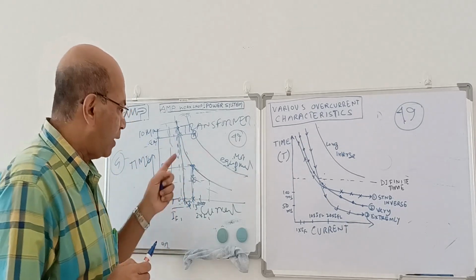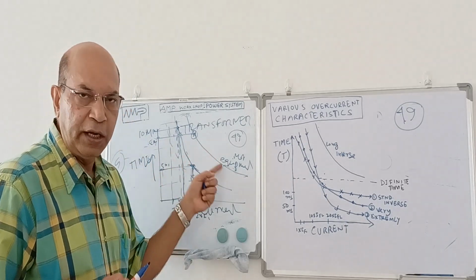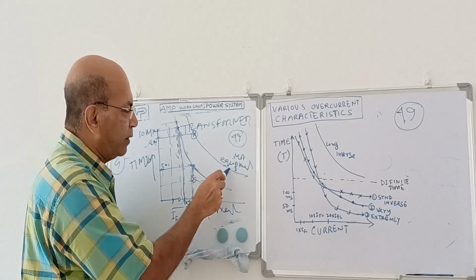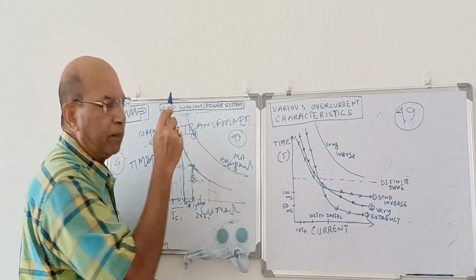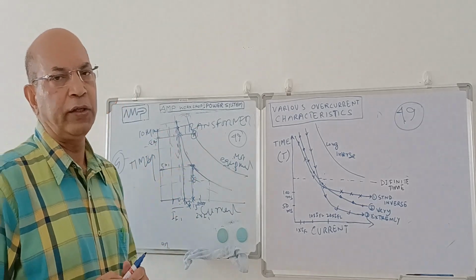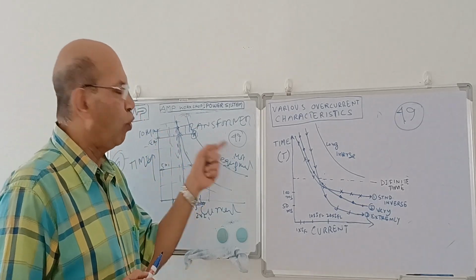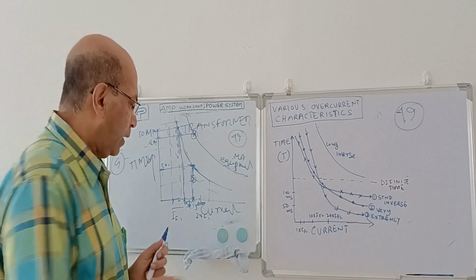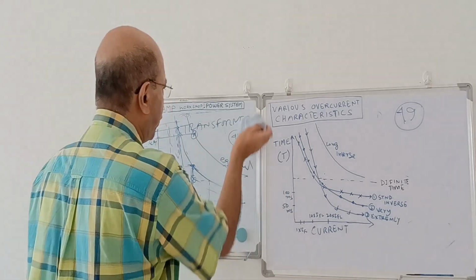That means by thermal characteristics, if you want to protect any equipment, the thermal characteristics should be above the relay characteristics. That is in brief. So this is called the thermal characteristics of the motor, or it is called overload characteristics. Clear? Now we'll go to the overcurrent protection.